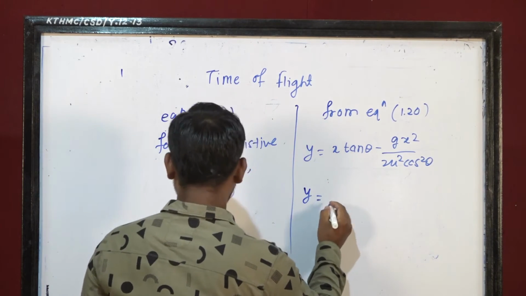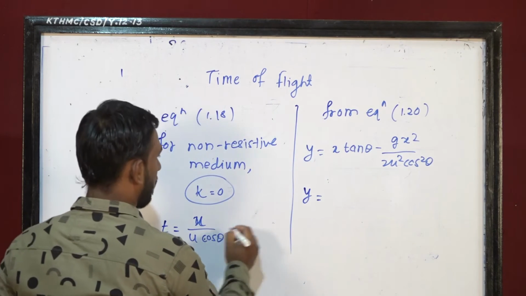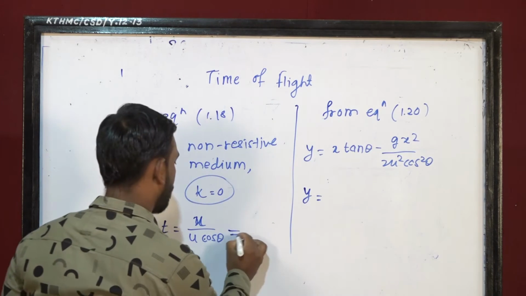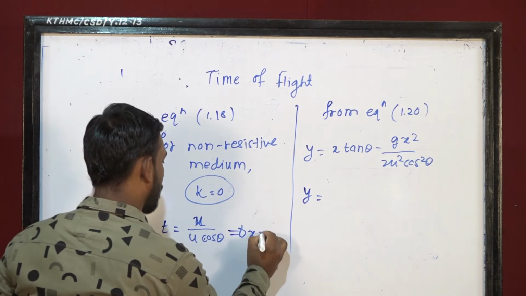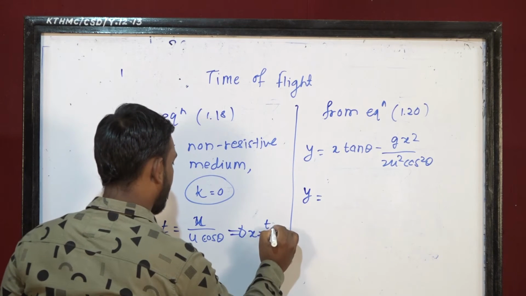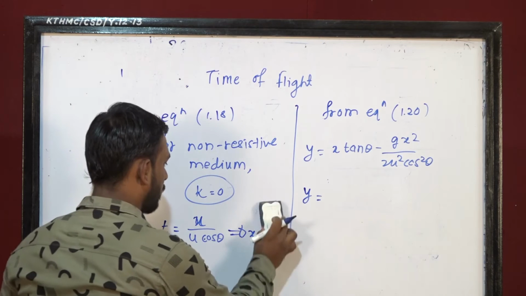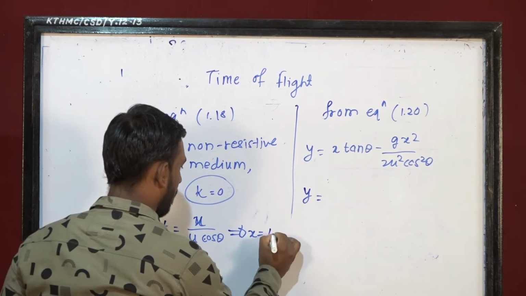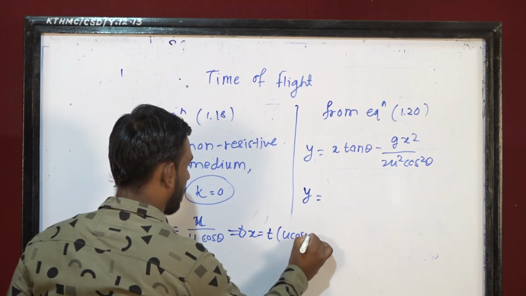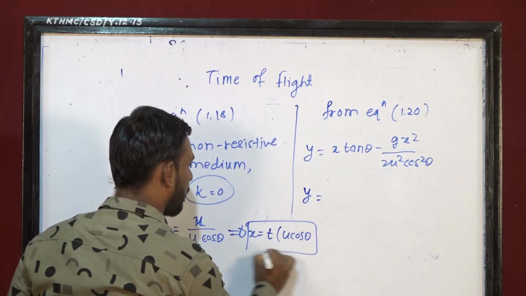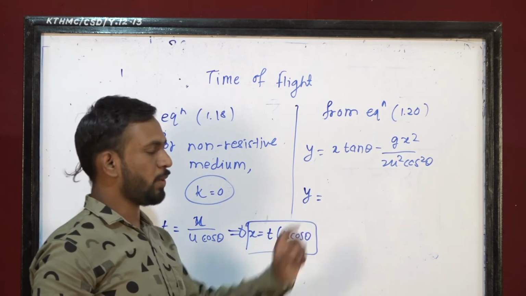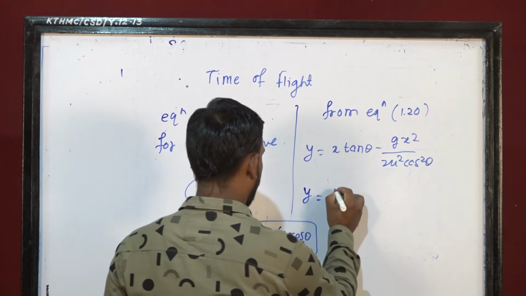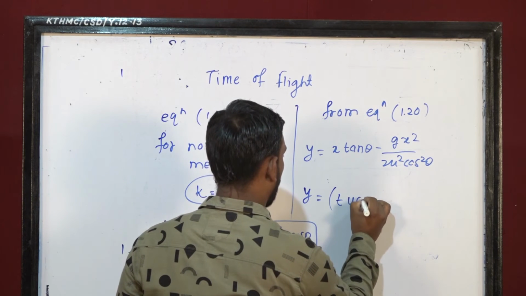So x is equal to, we can write the value from these equations for t. So x is equal to t u cos theta.